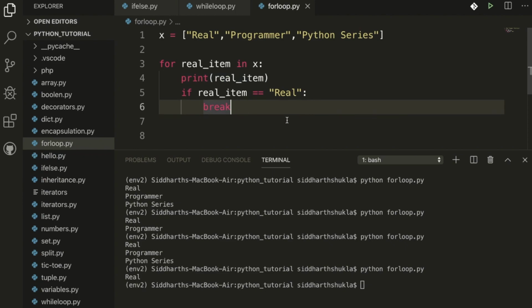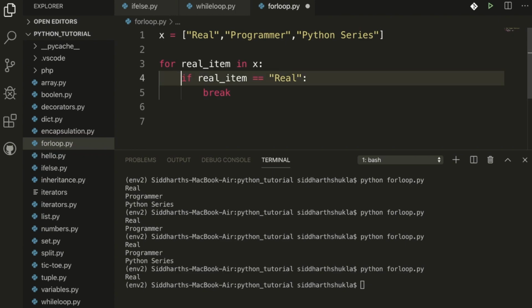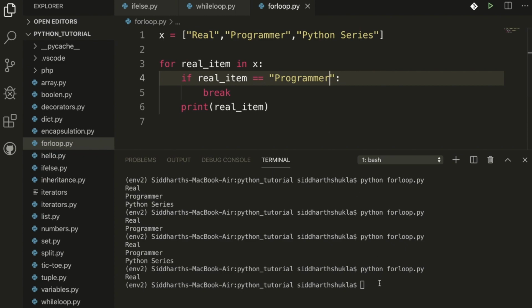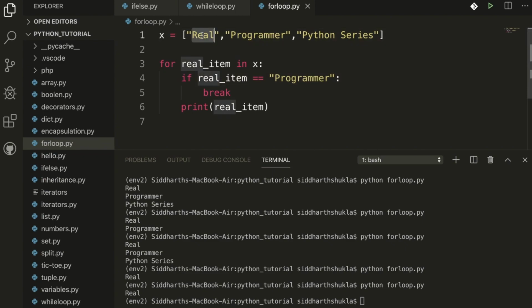Now I'm going to use something new, like new conditions, as we have printed something here. Again, if any condition is true, you can print out of the particular box. So suppose we have programmer. Now I'm going to check, we get the real word. Suppose we are equal to real, meaning first, then we get a blank result because we break, then we print.